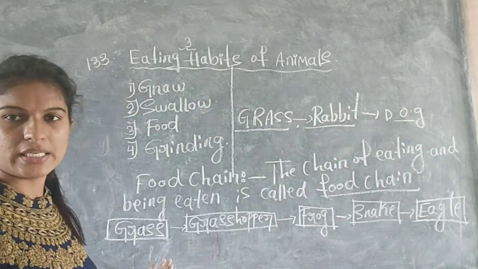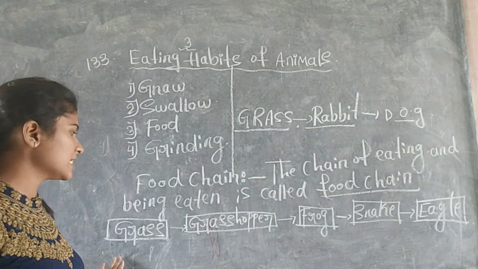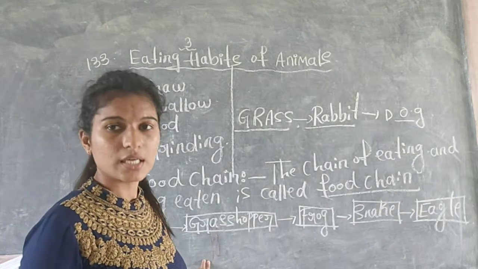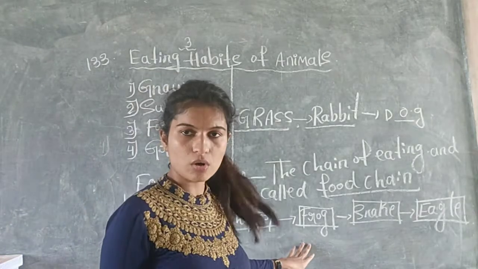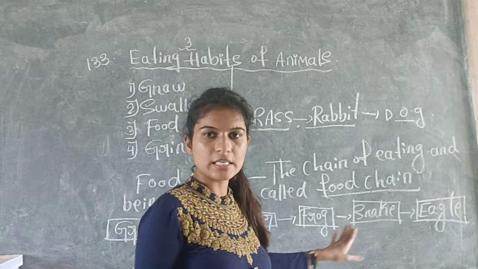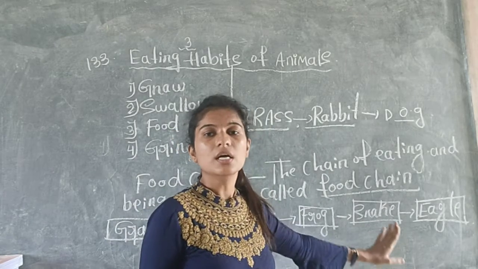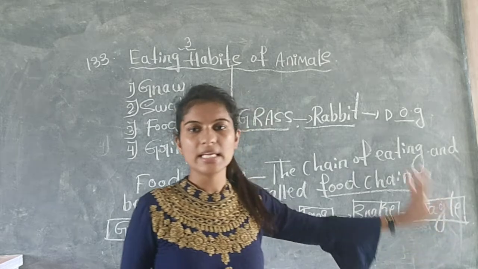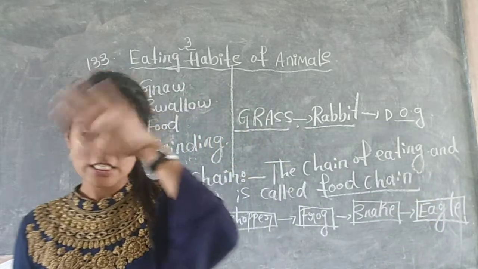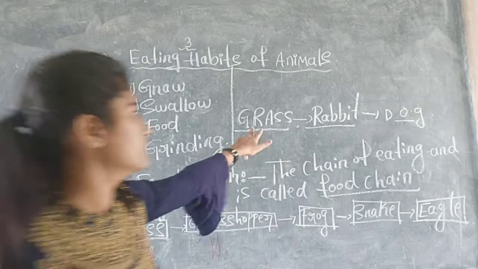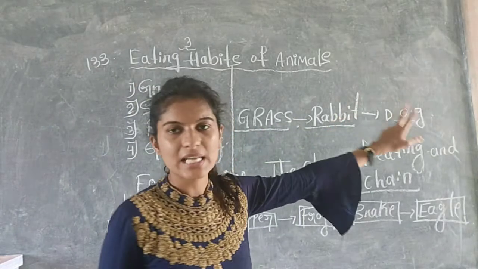The same thing happens here. The grass is eaten by grasshopper. The grasshopper is eaten by a frog. Okay, and this frog is eaten by what is that? Snake, and at the last this snake will be eaten by eagle. Okay, so this is the food chain. Just complete it. This is grass, rabbit and dog.